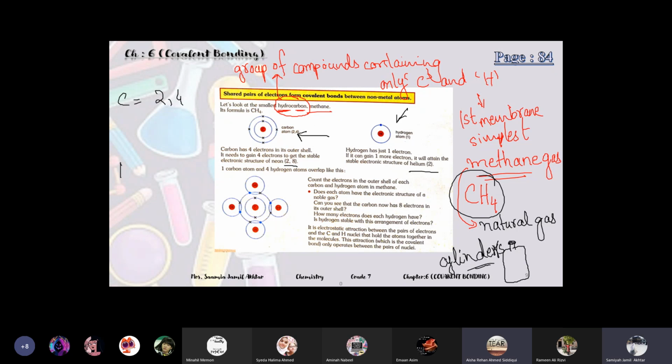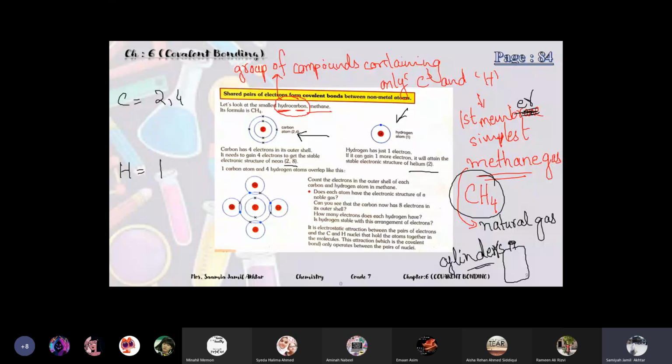Teacher, what does this first membrane mean? Which one? From where you wrote first membrane, simplest methane gas. It's not membrane, it's member. Sorry, first member. Thank you for pointing that out. It's first member, the simplest member or the simplest compound of the hydrocarbon group is methane.